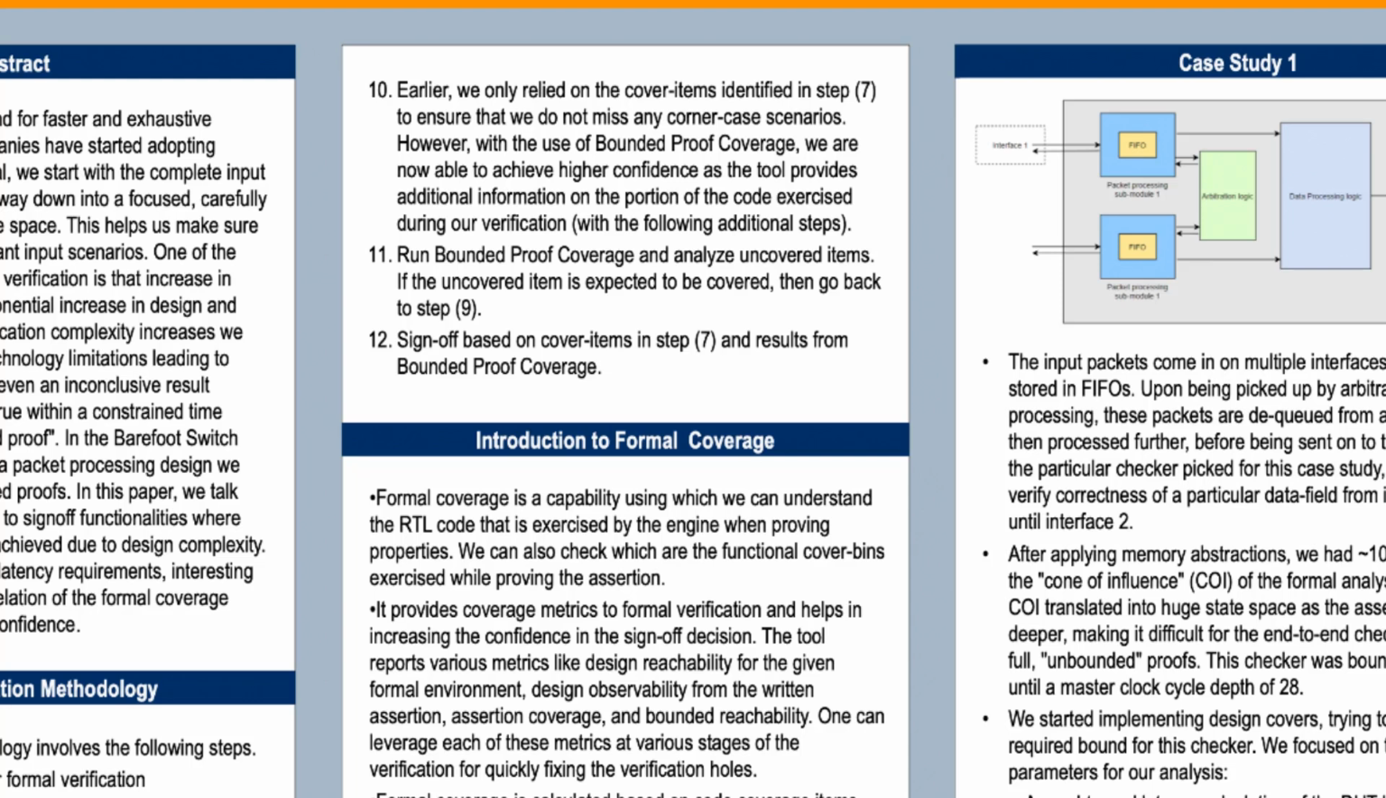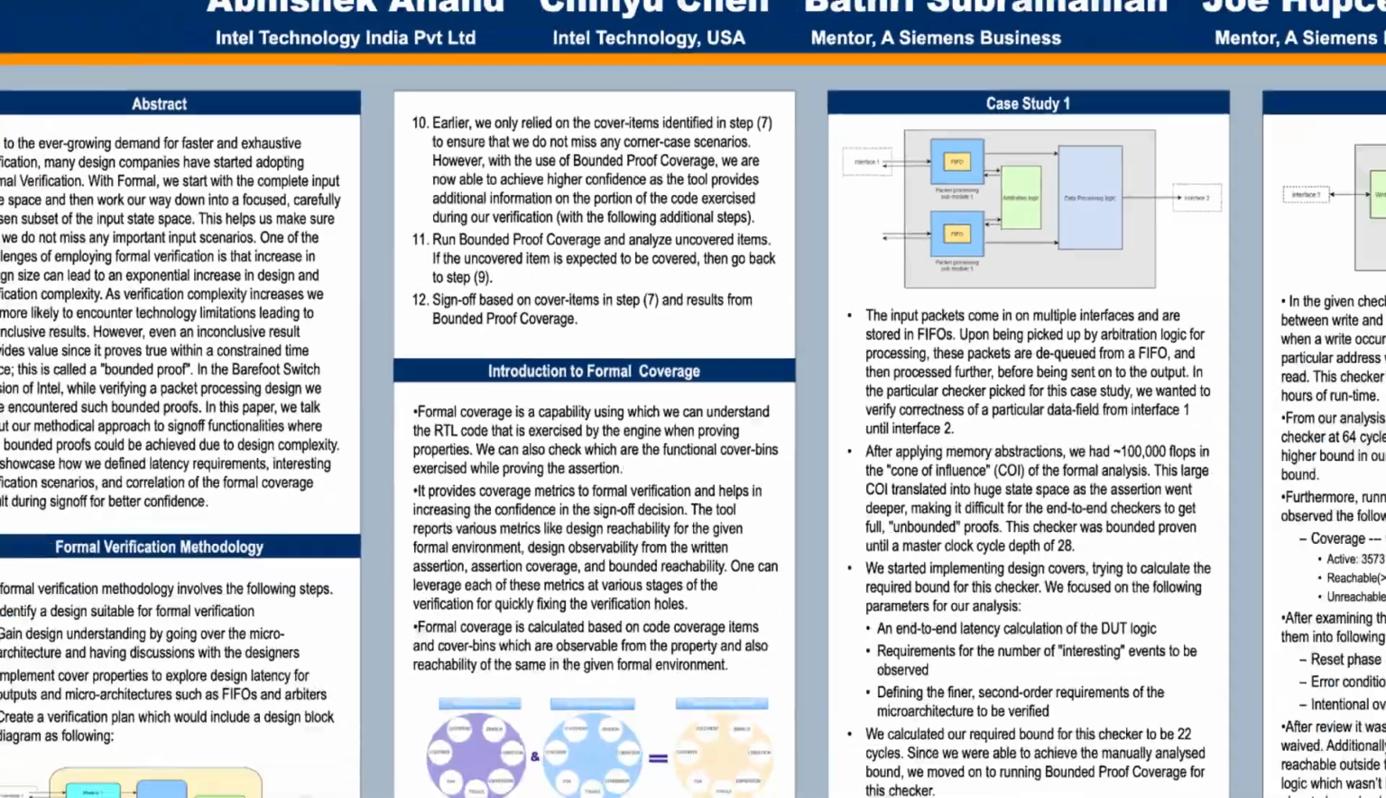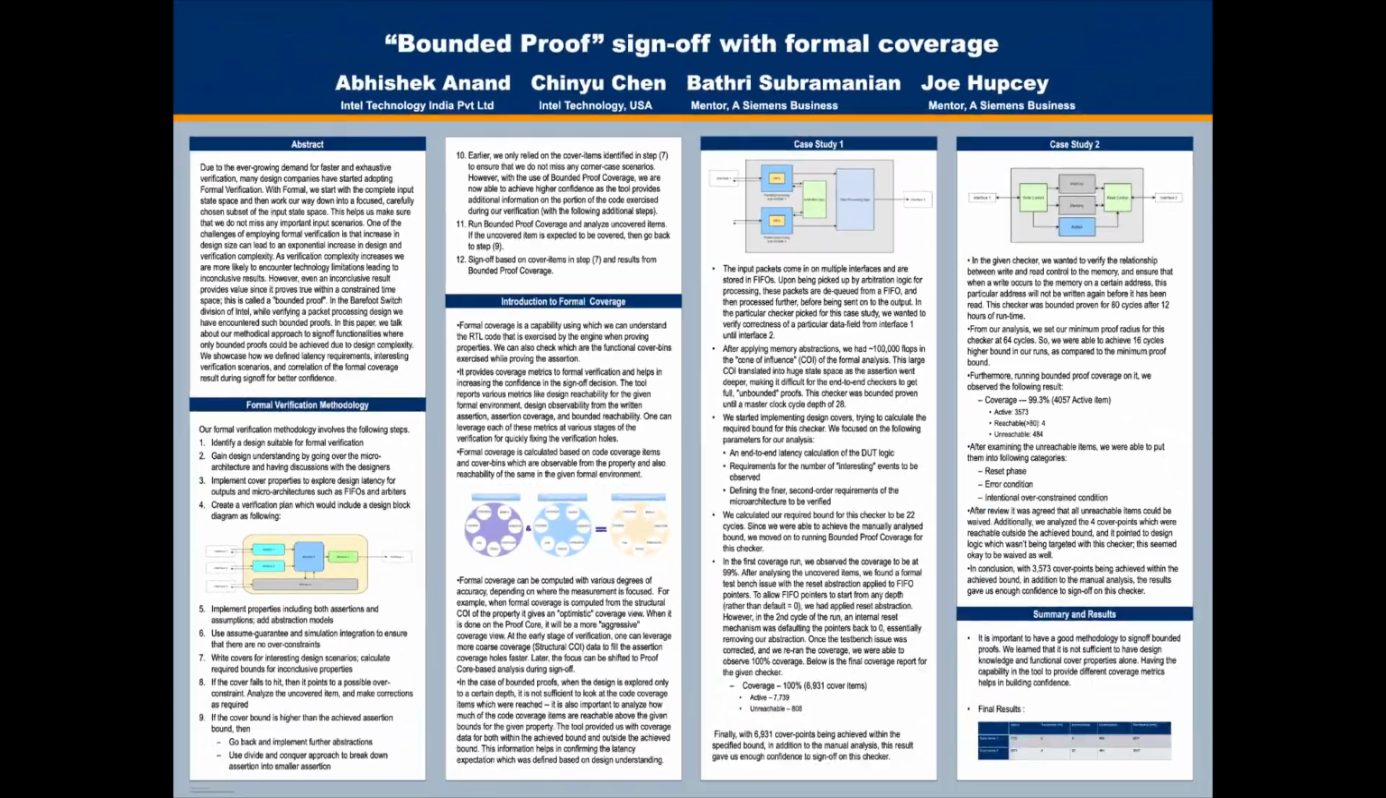Formal coverage involves running bounded proof coverage, which creates cover items from line, conditions, and toggle points within the design. If items are expected to be covered but are not, then we go back and make required changes to the setup. We iterate through the implementation and sign-off steps until we have achieved all our coverage goals and none of our properties are failing. On to introduction to formal coverage.